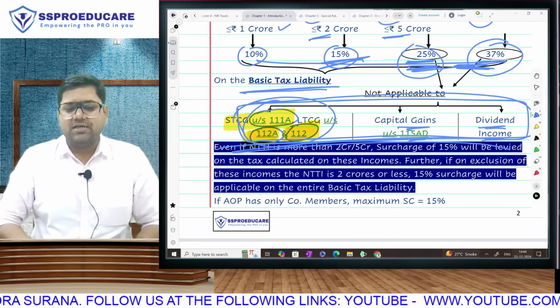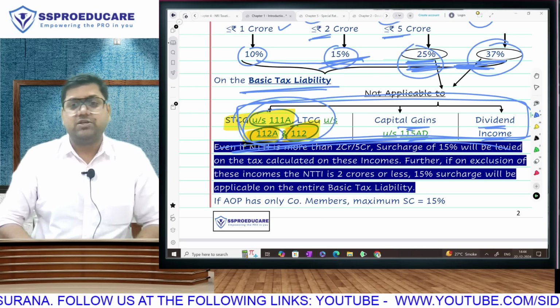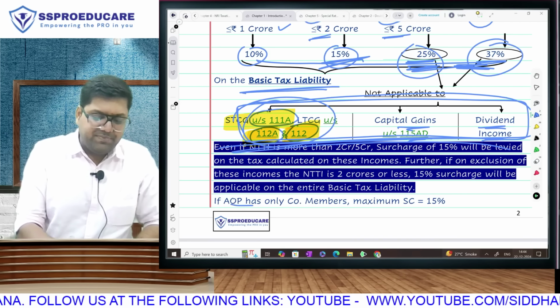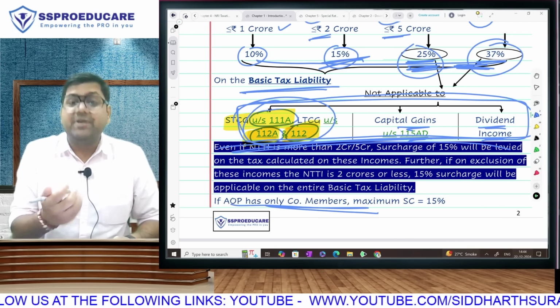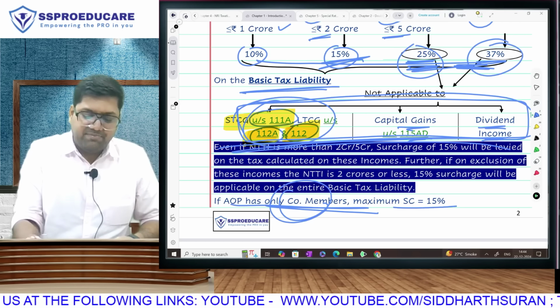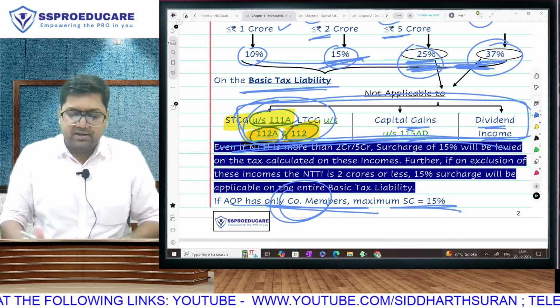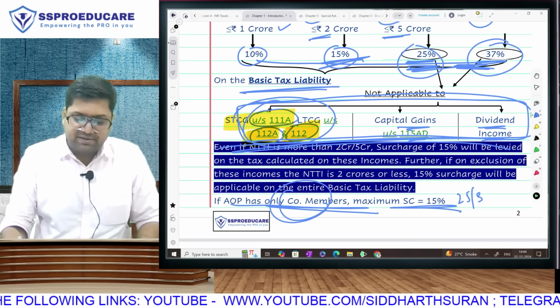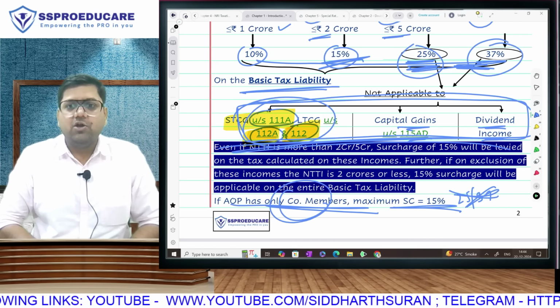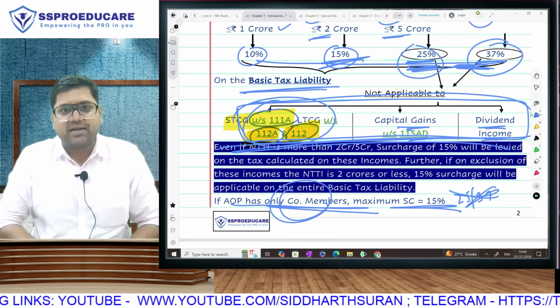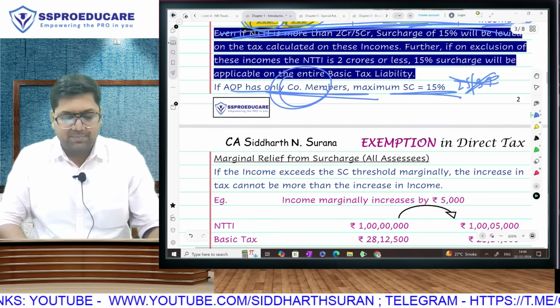So these are surcharge rates applicable to all individual, HUF, AOP, BOI, AJP. But if the AOP, BOI is a corporate AOP, an association of only companies, only corporate members, then the maximum surcharge will be 15. In other words, 25 and 37 will not be applicable to these people. If the AOP has only corporate members, then 25 and 37 will not be applicable.